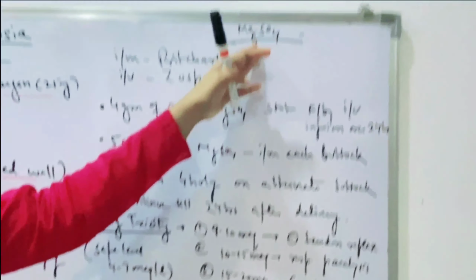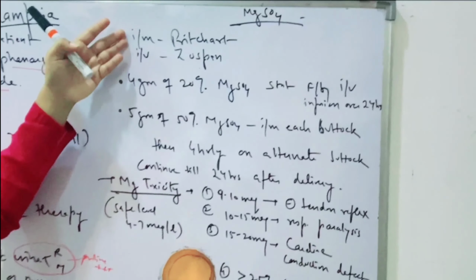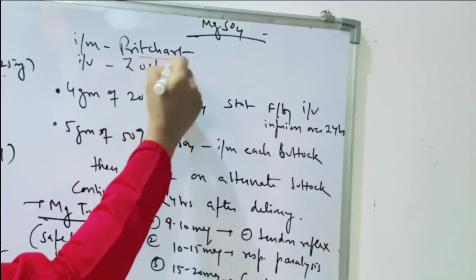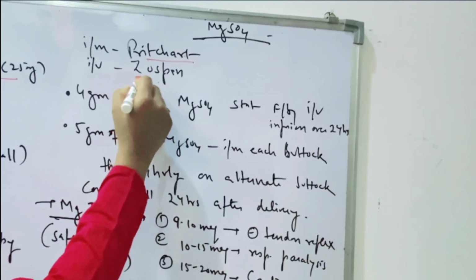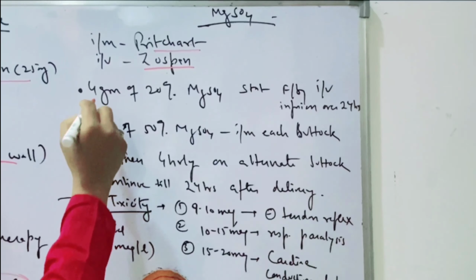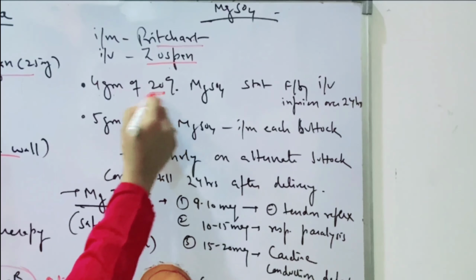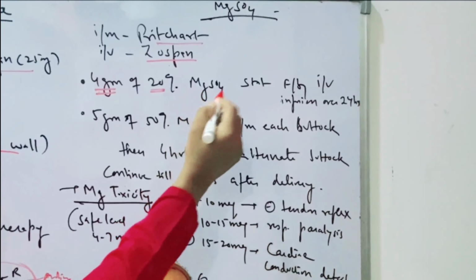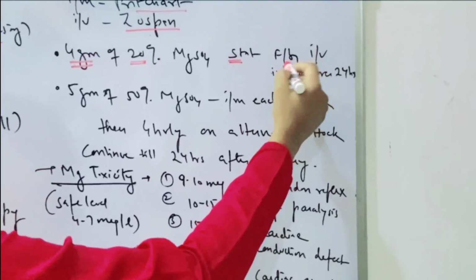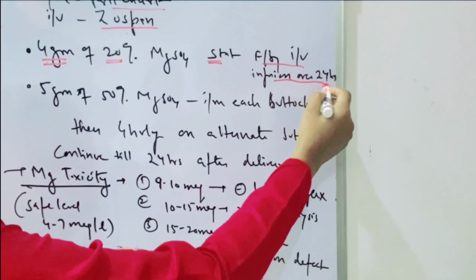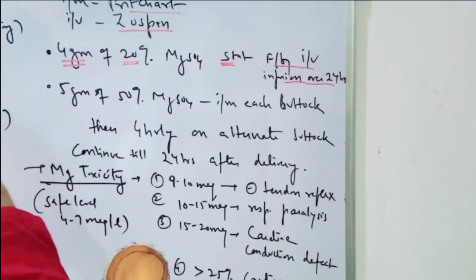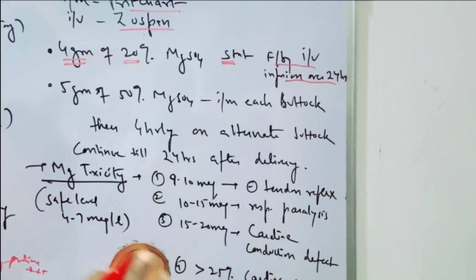So magnesium sulfate therapy, either we have to give intramuscular or intravenous. Intramuscular therapy is known as Pritchard therapy, while intravenous therapy is known as Zuspan therapy. So now the method. First we have to take 4 grams of 20% magnesium sulfate. We have to give it stat. हम इसको IV push करेंगे stat पूरा full dose and followed by IV infusion over 24 hours. इसके बाद इसको IV bottle में डालेंगे, drip में डालेंगे and throughout 24 hours it should be continued.